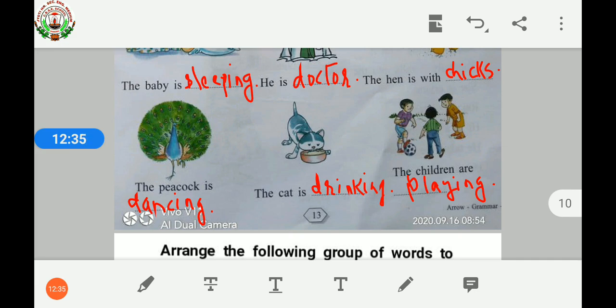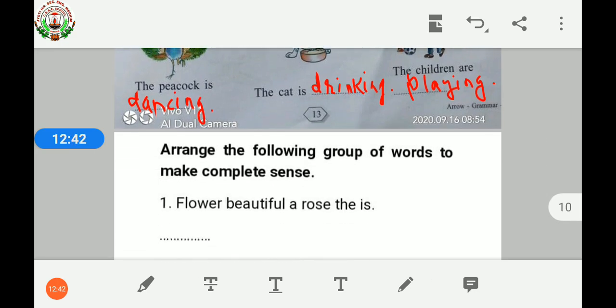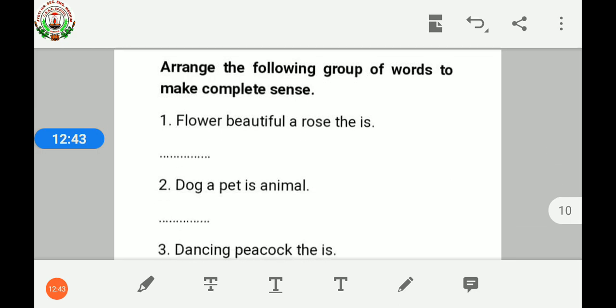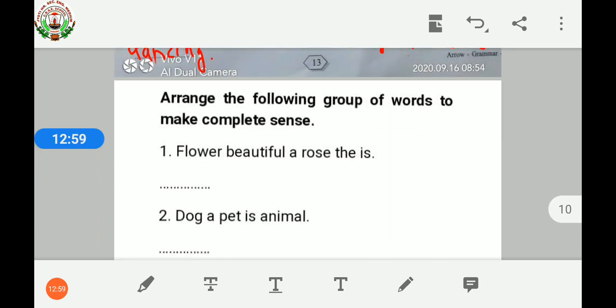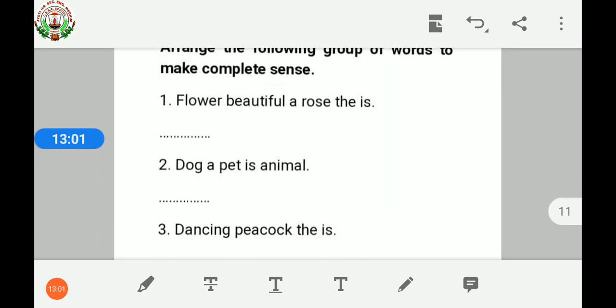So children, likewise, you have to do your book exercise. Now there is a homework for you all. You have to do this in your English copy. What you have to do? See, arrange the following group of words to make complete sense. Children, we have already done this type of question here. Same question. You have to arrange this group of words in a correct order and making it a complete sentence.